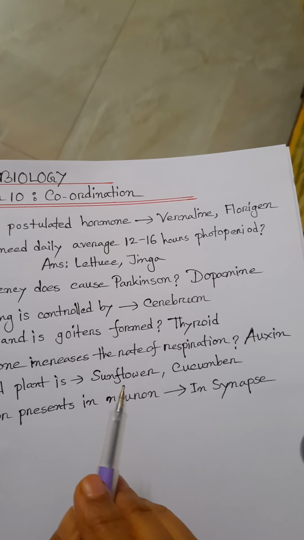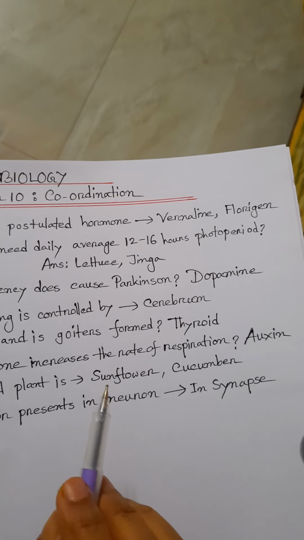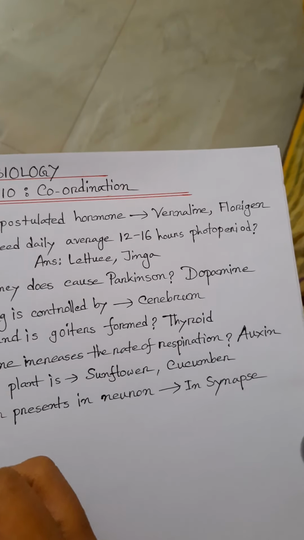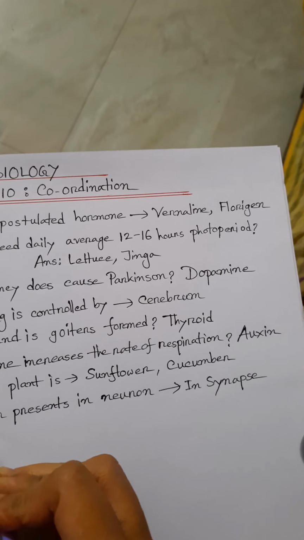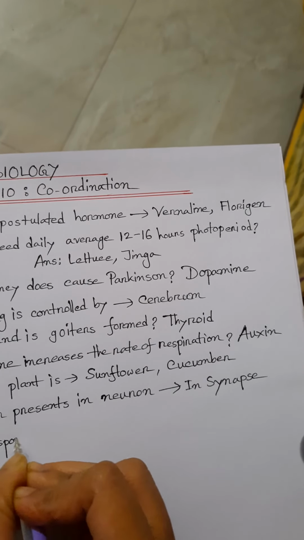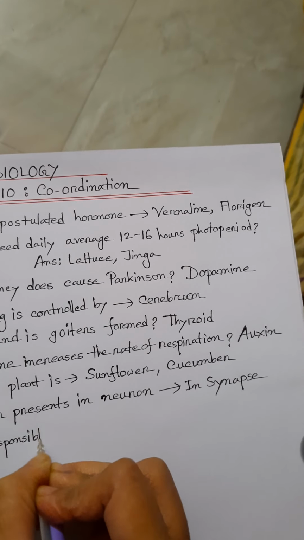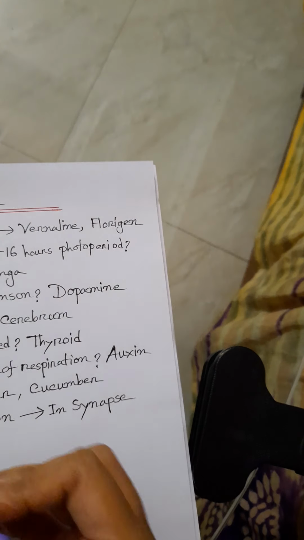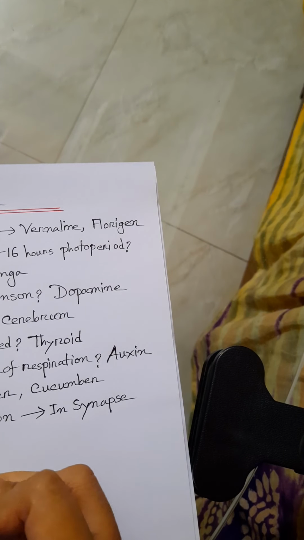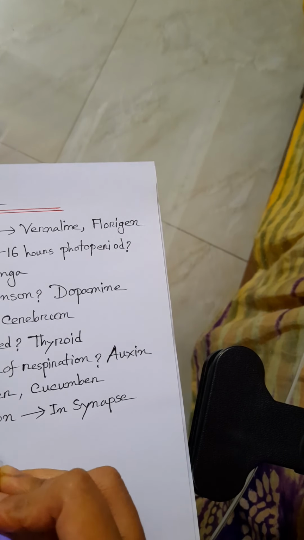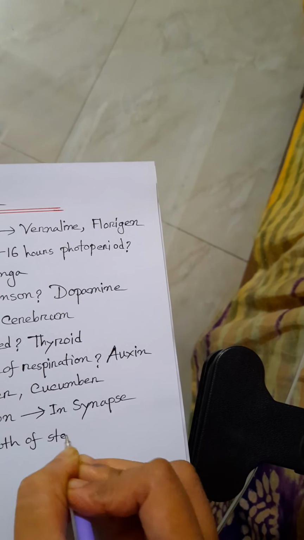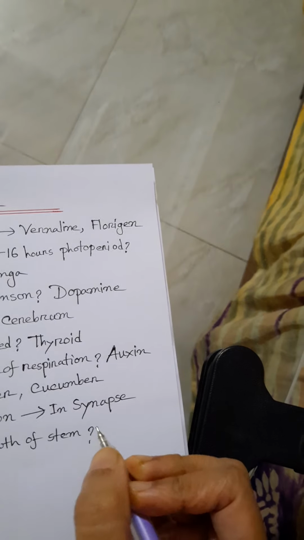Which one is responsible for overgrowth of the stem?